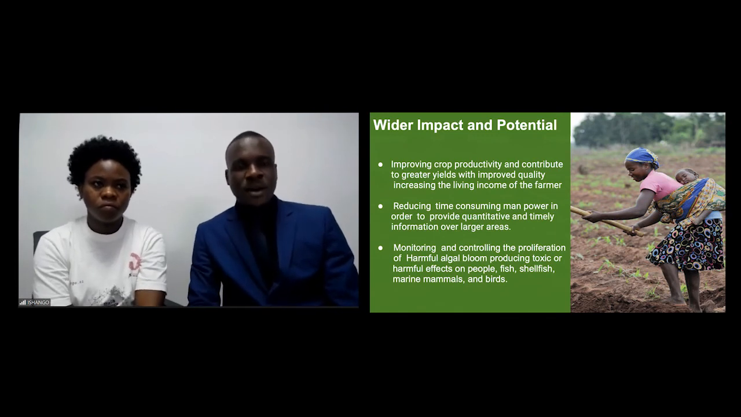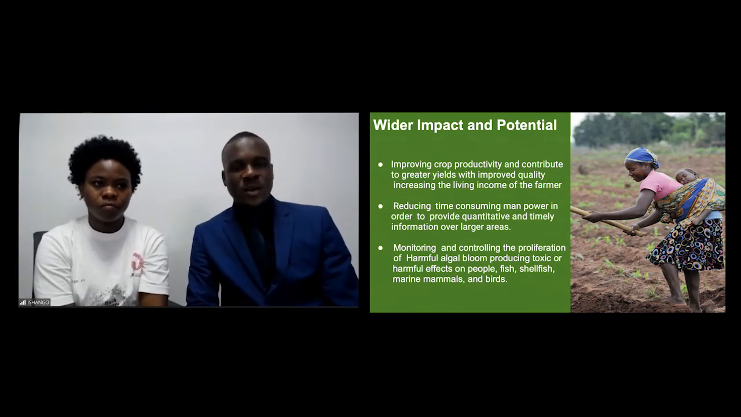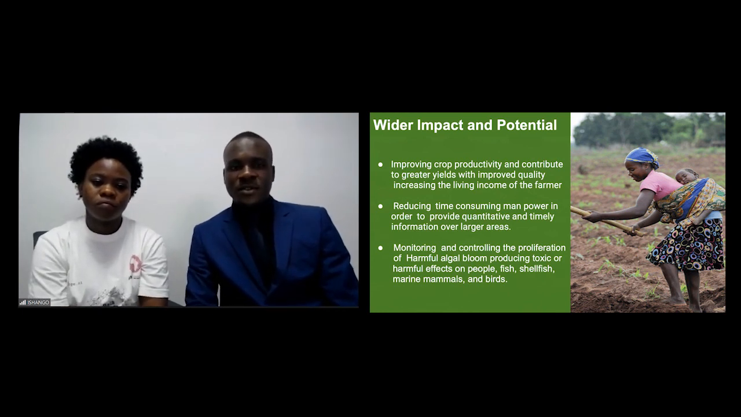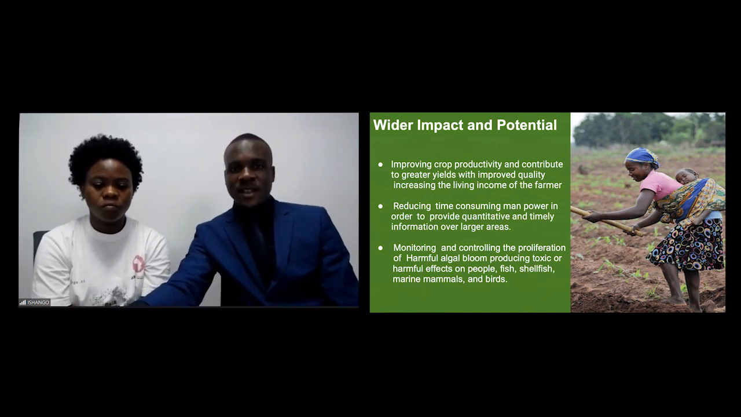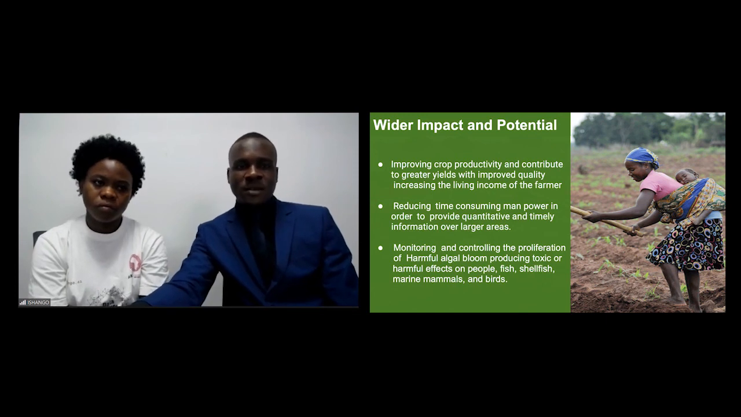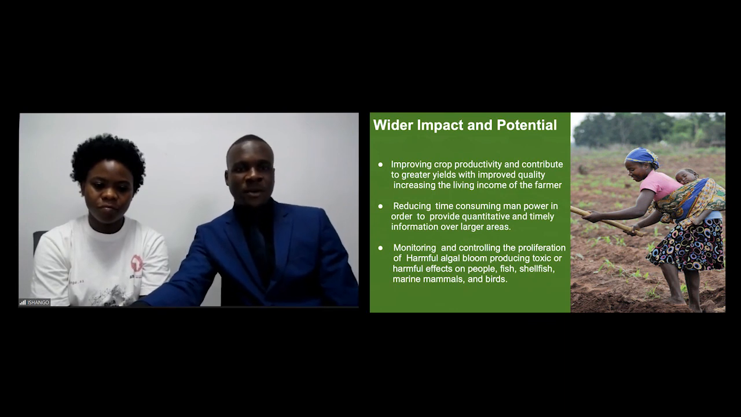Now let's look at the impact of the work on the population, globally, and on the company. Remote sensing helps in improving crop productivity and contributes to greater yields with improved quality, increasing the living income of farmers. Also, remote sensing reduces time-consuming manpower in order to provide quantitative and timely information over larger areas. And NDVI analysis helps in monitoring and controlling the proliferation of harmful algal blooms, which produce toxic and harmful effects on people, fish, marine animals, and birds.